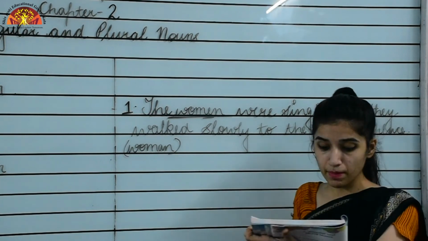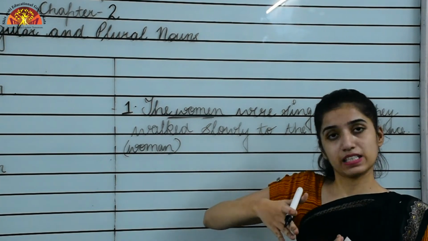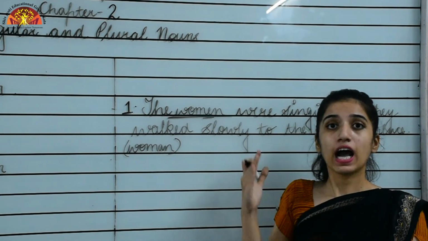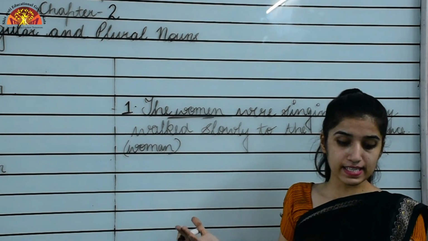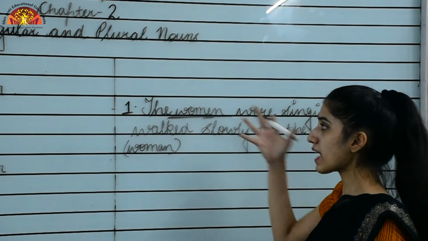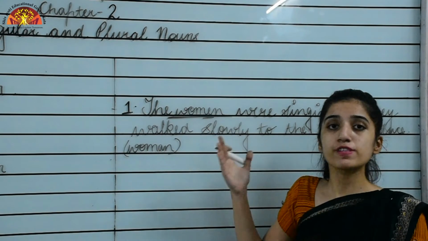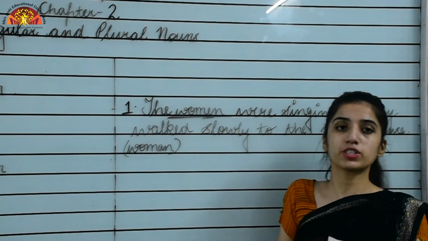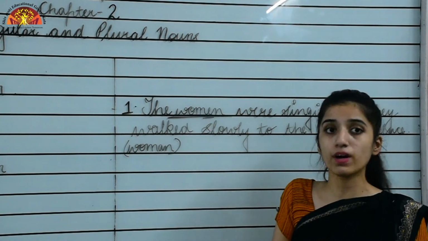Or I can say lady is converted into ladies, L-A-D-I-E-S. Or city is converted into cities, right? So these are some examples of singular and plural nouns. This is the revision of chapter number 2. Now we will revise chapter number 3.